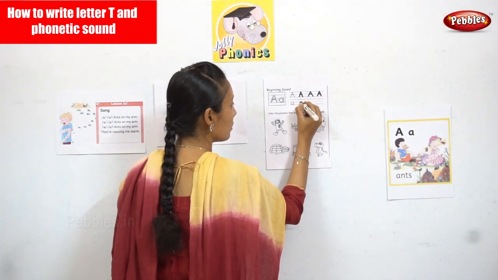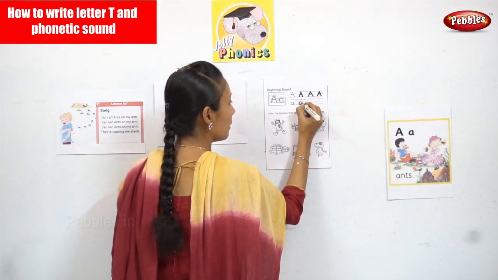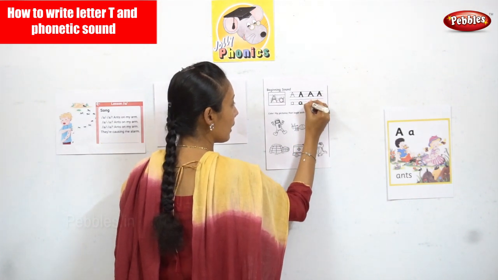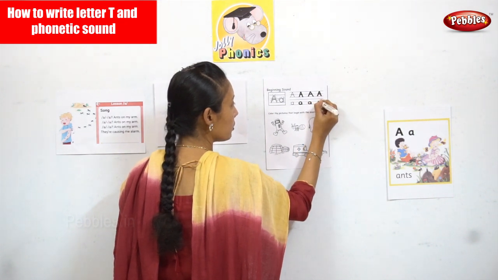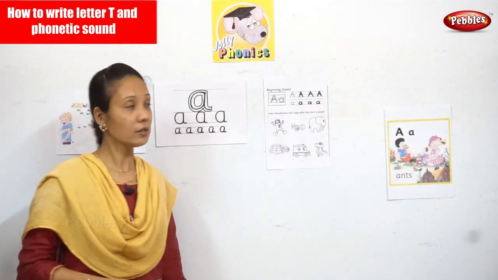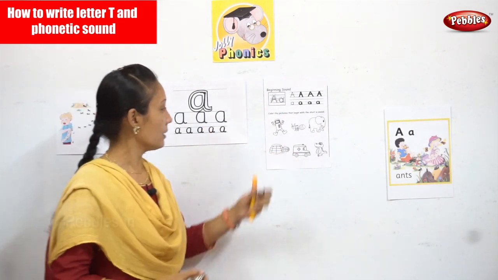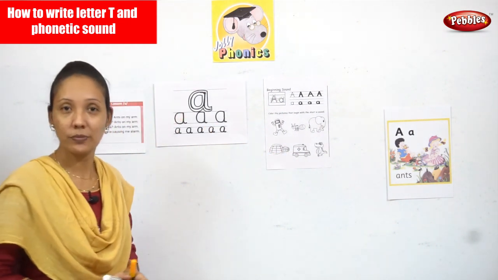You write it into these two lines, A. Again, write it into the two lines, A. Write it into the two lines, A. Okay, so you have done your formation for your letters. Now, let's do a small activity over here.